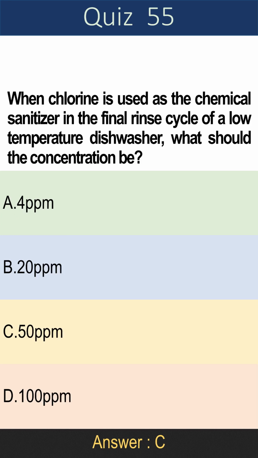Question 55. When chlorine is used as the chemical sanitizer in the final rinse cycle of a low-temperature dishwasher, what should the concentration be? A. 10 ppm, B. 20 ppm, C. 50 ppm, D. 100 ppm. Answer is C, 50 ppm.